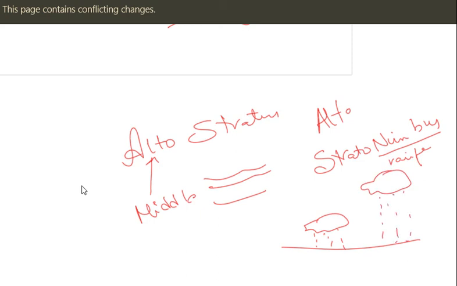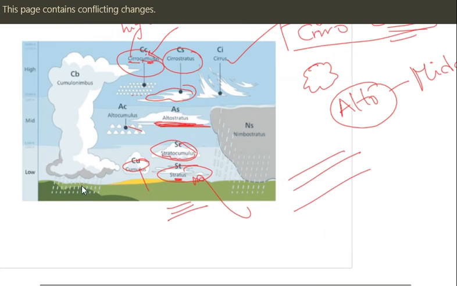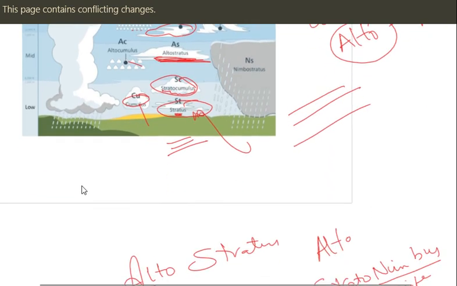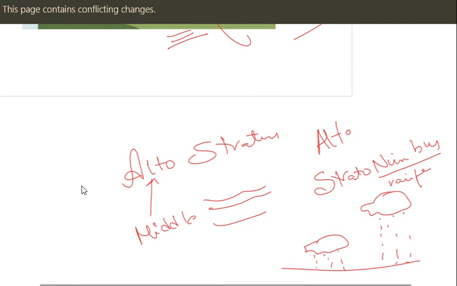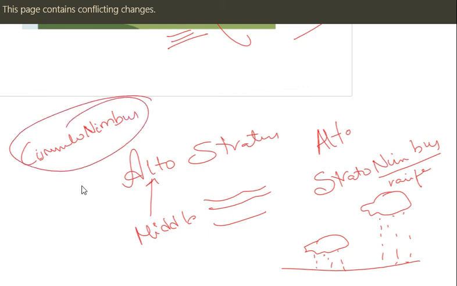See, the biggest cloud in this whole classification is cumulonimbus. In summer season, suddenly there will be a rainfall, right? Or else in cyclonic times, we observe these things. That is cumulonimbus. This is the biggest cloud. Okay, remember this thing.